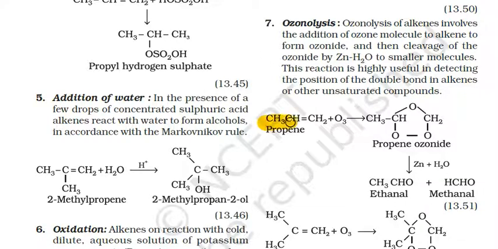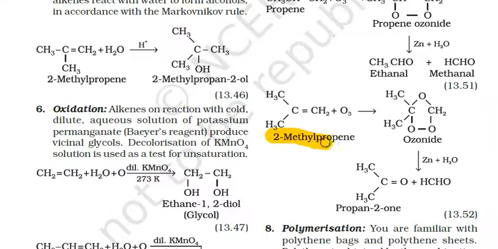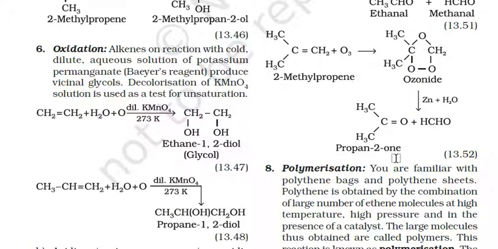So when propene is taken with ozone, the ozonide will be formed. Now this ozonide will break like this, in the presence of Zn and H2O, to form ethanal and methanal. Similarly, when 2-methylpropene is taken, the ozonide will be formed. Then breakage will be done in the presence of zinc and water, and propan-2-one and formaldehyde will be formed.